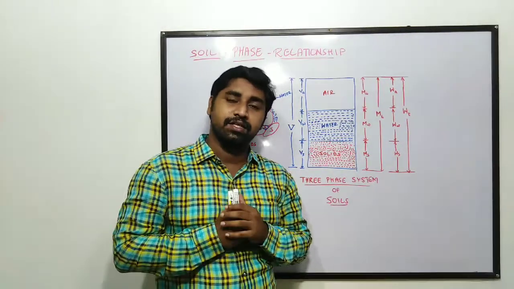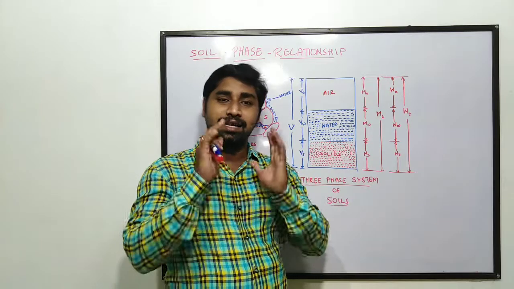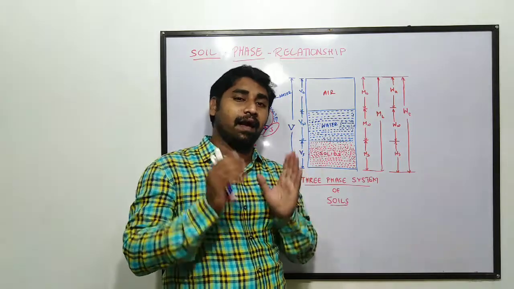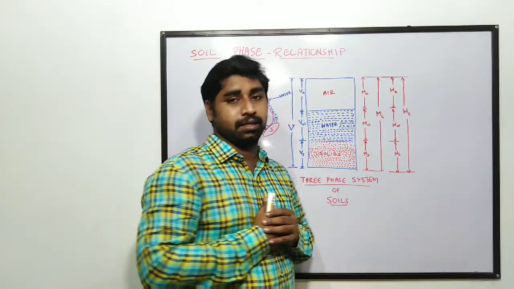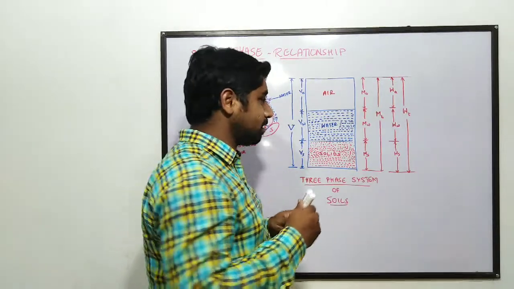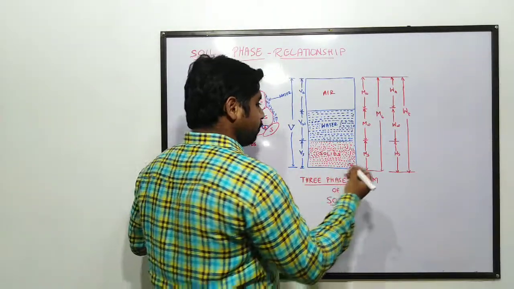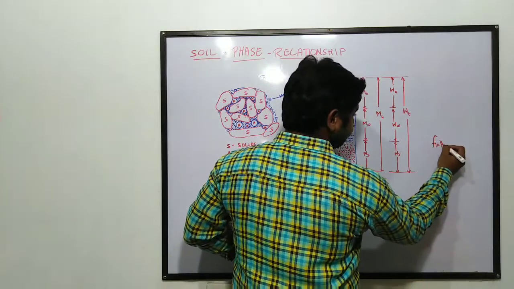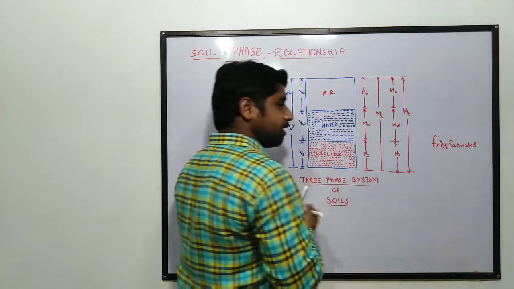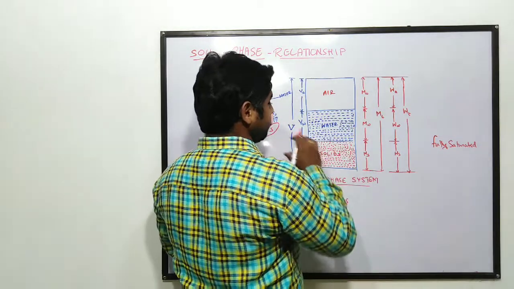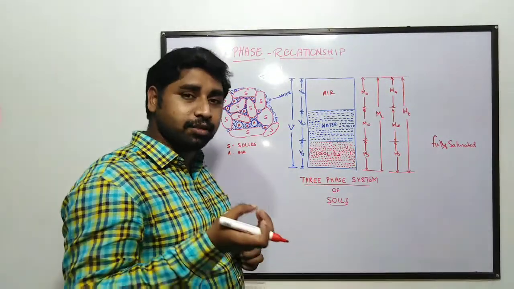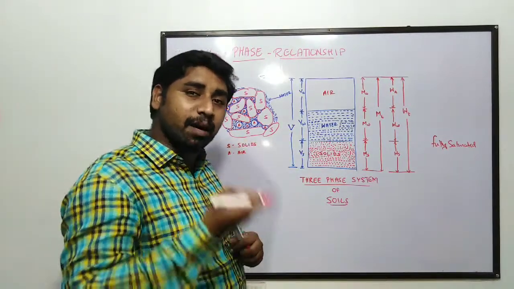Generally, a partially saturated soil will have this three-phase system. But if, instead of partially saturated soil, we take a fully saturated soil, all the voids in the soil mass are going to be filled up with water.